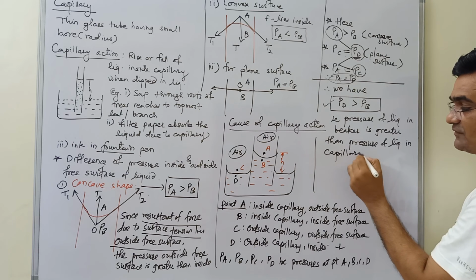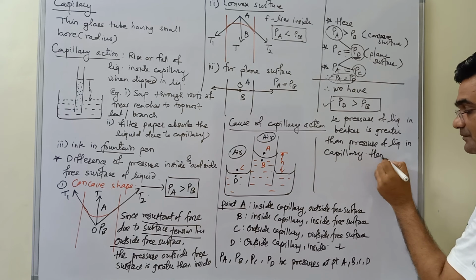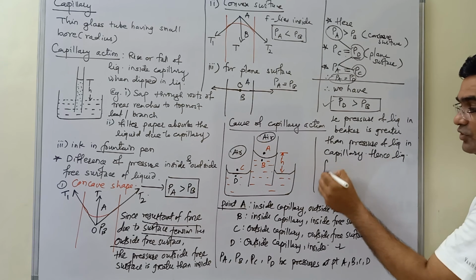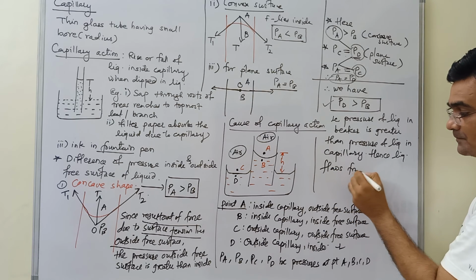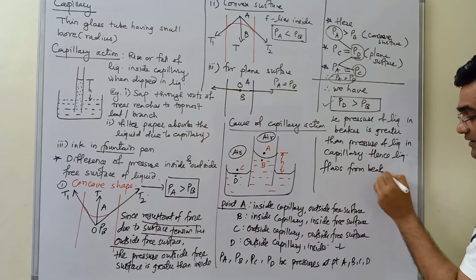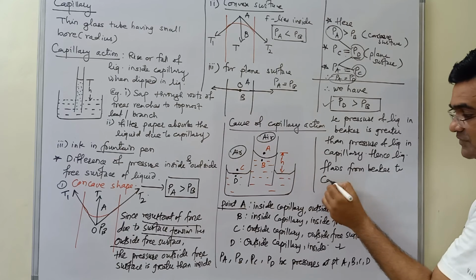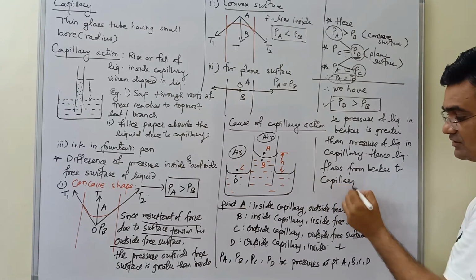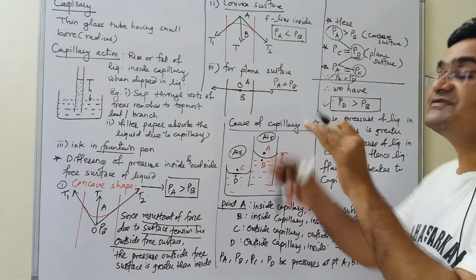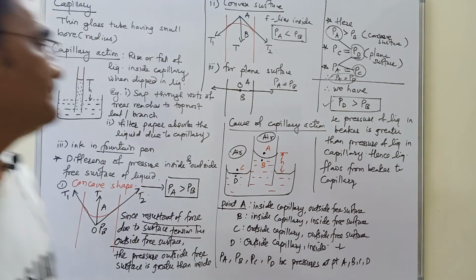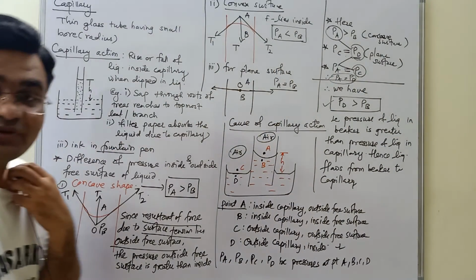Hence, liquid flows from beaker to capillary. Beaker to what? Capillary, till the pressure is get balanced on both sides. I hope you understood this article.